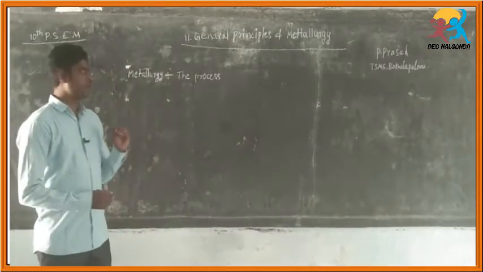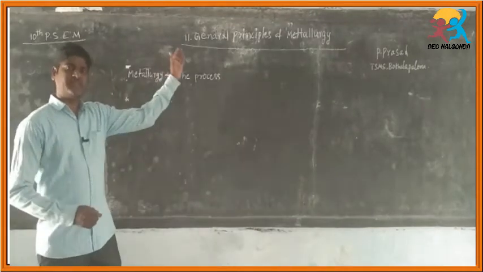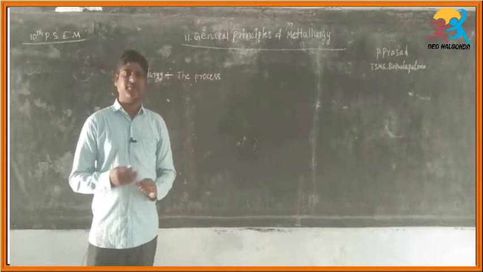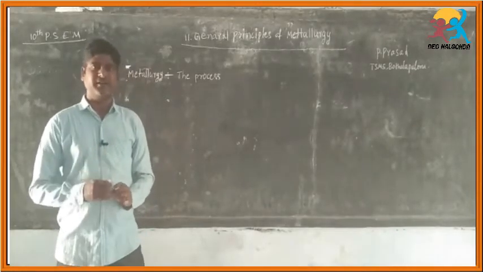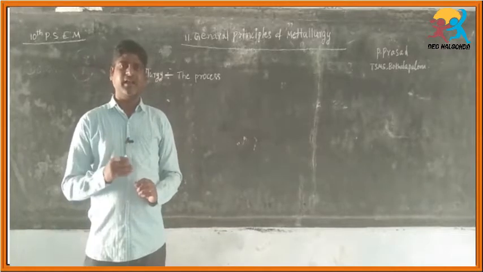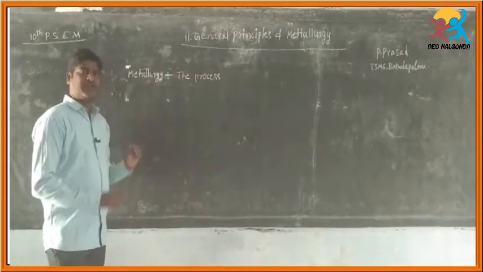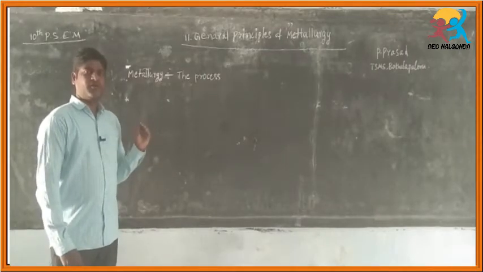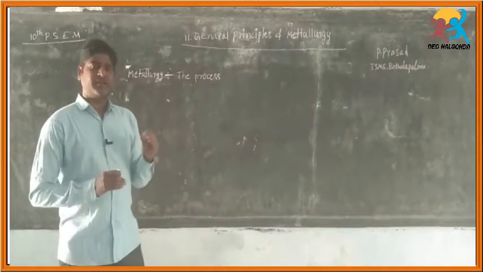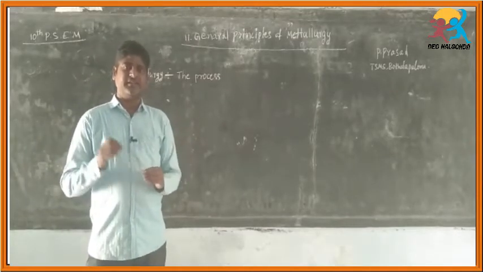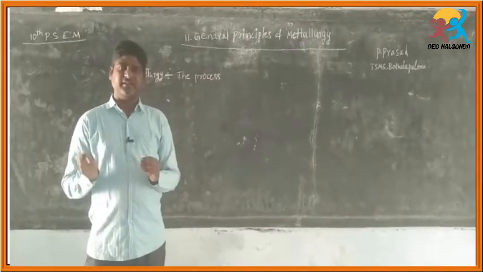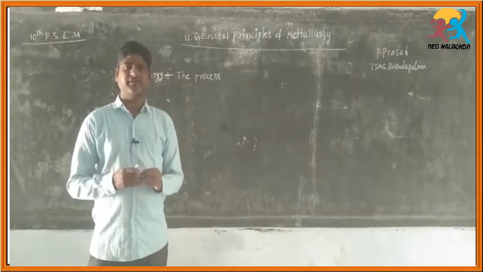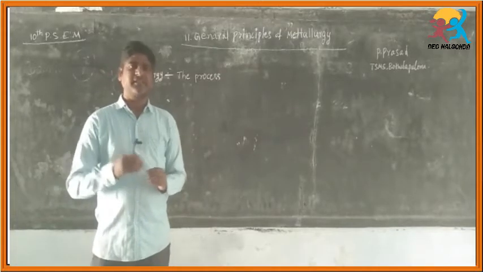Today I am going to discuss the general principles of metallurgy. In previous classes, in 8th class, we discussed metals and non-metals. Once again I will recall it. What are the general properties of metals? Metals are good conductors of heat and electricity. They are generally sonorous, malleable, and ductile. These are the properties of metals that we already discussed in previous classes.